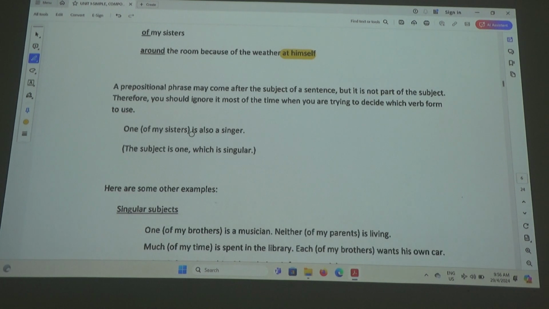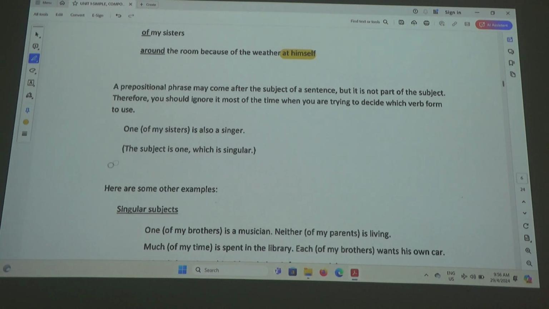One of my sisters, many students would write "one of my sister." Right? But actually the subject is "one of my sisters." Always remember, never say "one of my sister." One of my sisters. One of the many. You all know that, right? Yeah? So one of the boys, one of the girls, one of the students, one of my lecturers. Is that okay? We're talking about many people, but one of them. One out of many. Is that okay now?